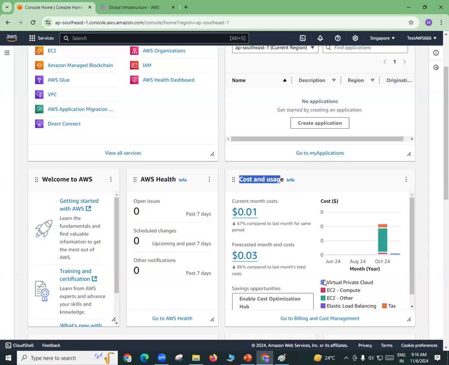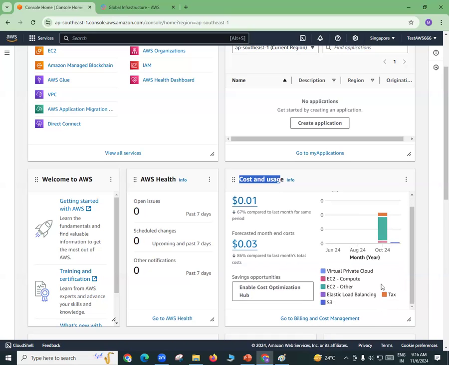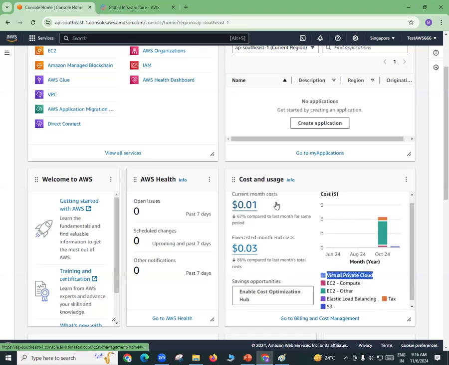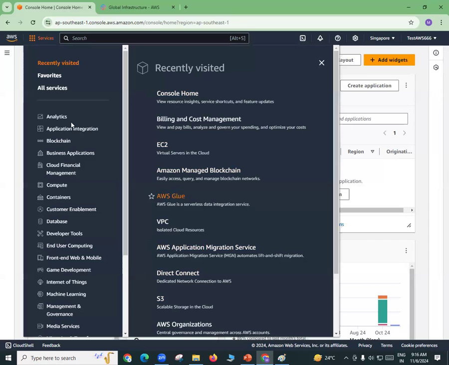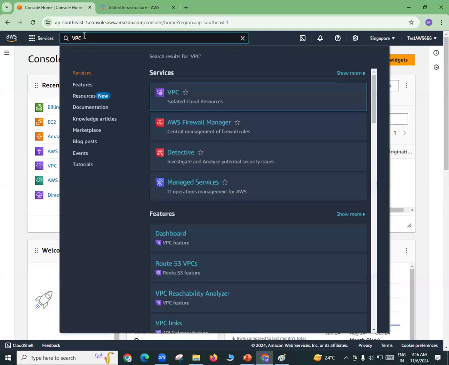Okay. And this is your cost and usage. We have already seen this. And here it shows you clearly VPC, I was using this VPC, Elastic Compute, I was using this Elastic Load Balancer. Okay, S3, can you see here? The color coding is also there. The green color is for EC2 other. EC2 other means some other services are there under this EC2, and for that the billing was more. Okay, and if you go to this blue one, S3, it was very less, but still it is showing all the details here. Okay, so like I said, if you go to services here, you can see all the services. You can click on the services option and go to the service, or you can simply search the service by entering the name. Fine.